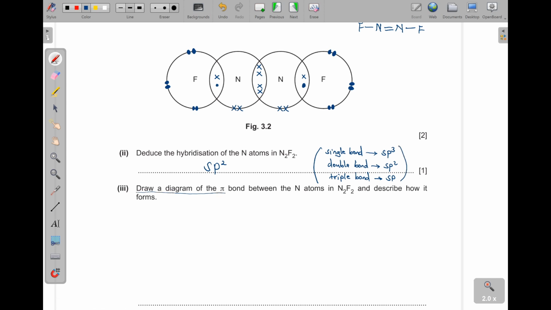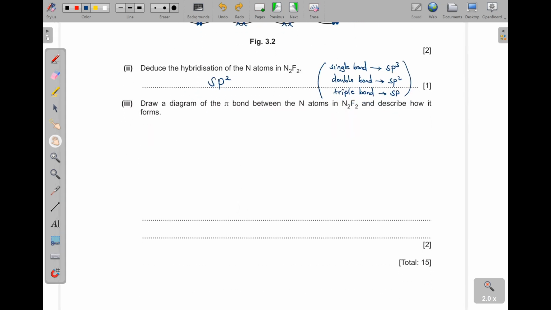Roman 3: Draw a diagram of the pi bond between nitrogen atoms in this molecule and describe how it forms. Of course, usually in 2D, there is a sigma bond. Actually, it is like this. You have the p orbital here, and then this one here.